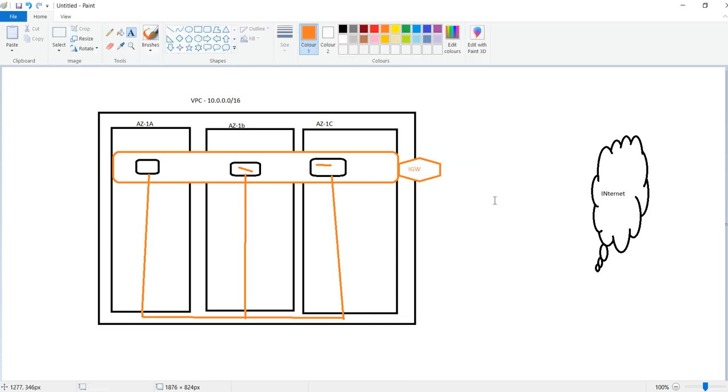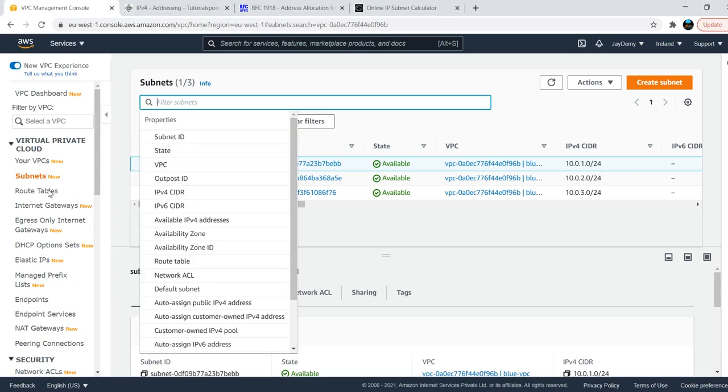IGW, internet gateway. So if some application, or I want to go to the internet, I will go like this with the help of the internet gateway. If I want to communicate internally, I can communicate without any additional routings or additional gateways. With the help of the internet gateway, I will connect to the internet, and if someone wants to connect to my applications via the internet, they need an internet gateway. Understood? We will also see how to create an internet gateway.